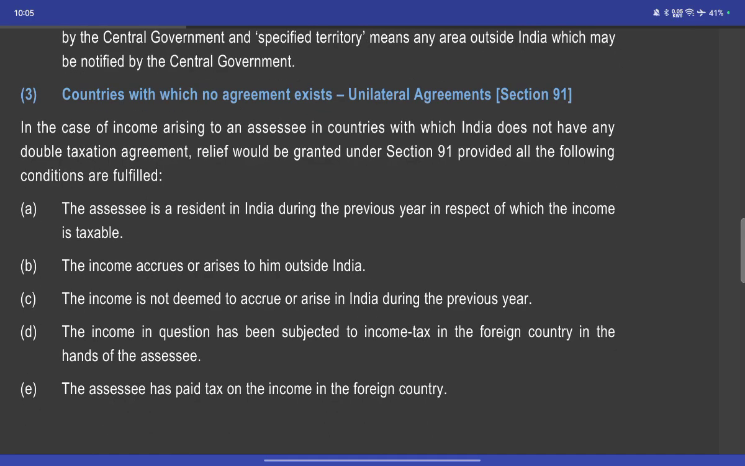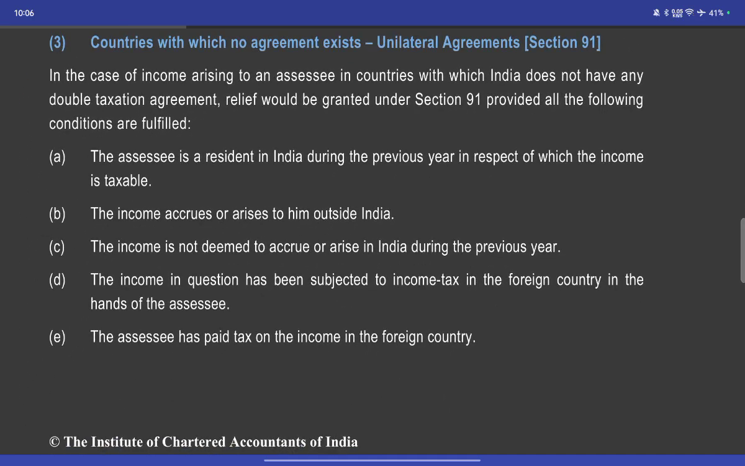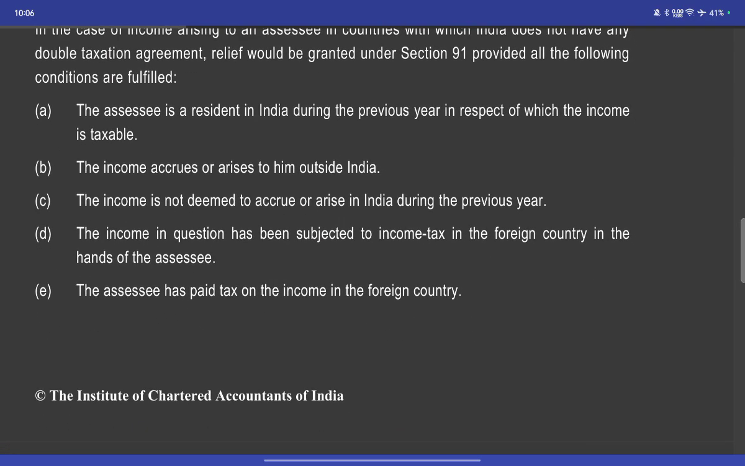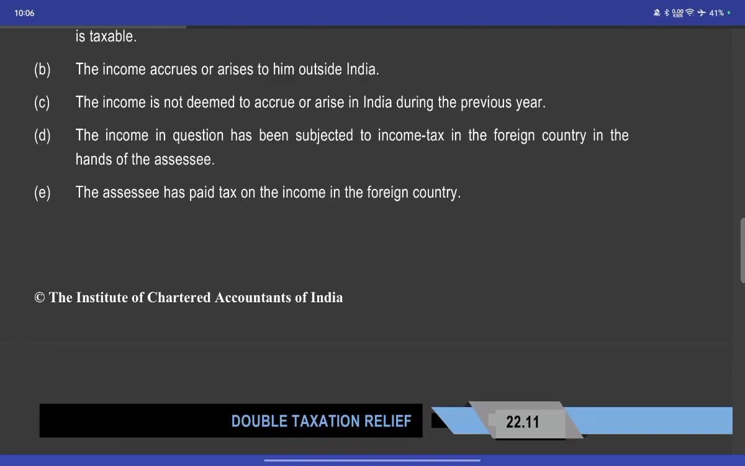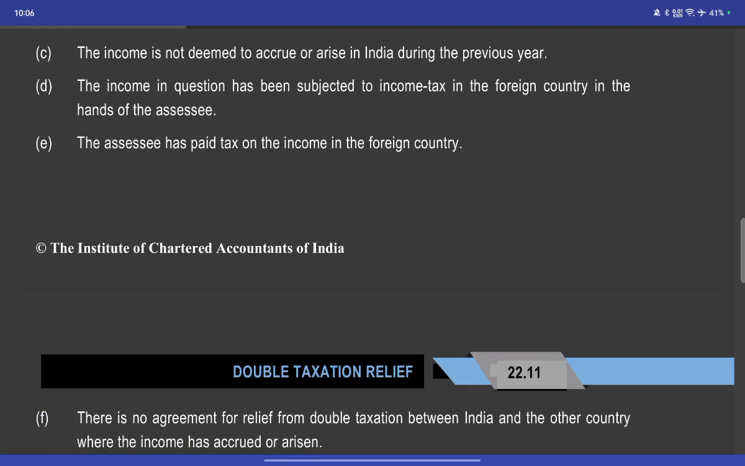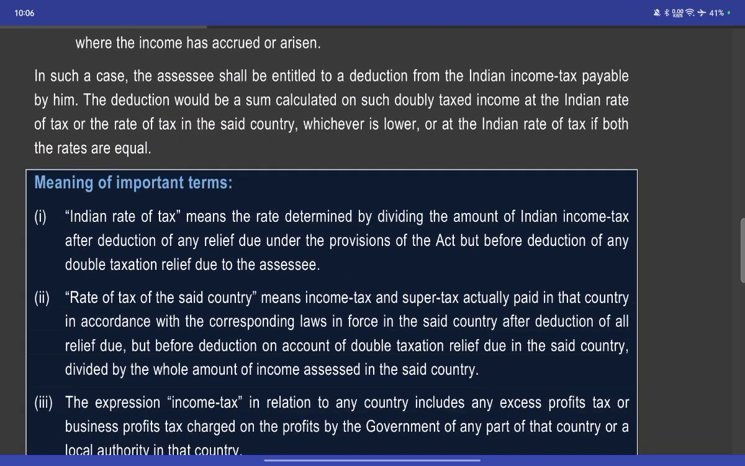Unilateral relief, Section 91. In the case where income arises to the assessee in countries with which India does not have any double taxation agreement, relief would be granted. Section 91 provides the following conditions. The assessee is a resident of India during the previous year in respect of the income taxable. Income accrues or arises to him outside India, and the income is not deemed to accrue or arise in India during the previous year. The income in question has been subject to income tax in the foreign country in the hands of the assessee, and the assessee has paid tax on the income in the foreign country.